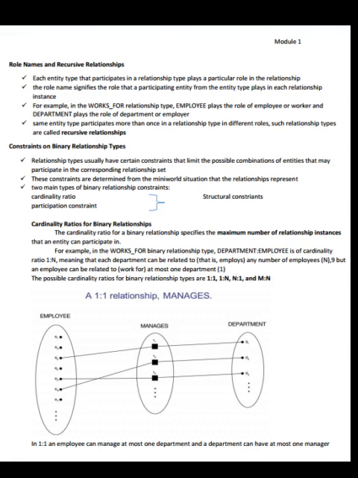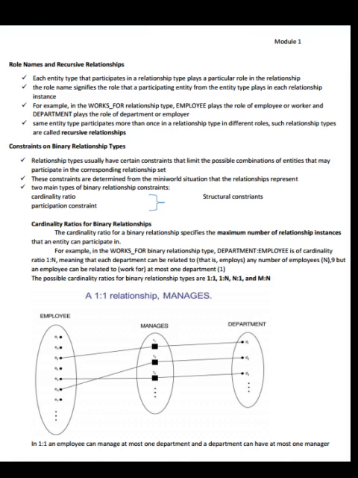Constraints on binary relationship types. Relationship types usually have certain constraints that limit the possible combinations of entities that may participate in the corresponding relationship set. These constraints are determined from the mini-world situation that the relationship represents. Two main types of binary relationship constraints: cardinality ratio, and participation constraints, also called structural constraints.